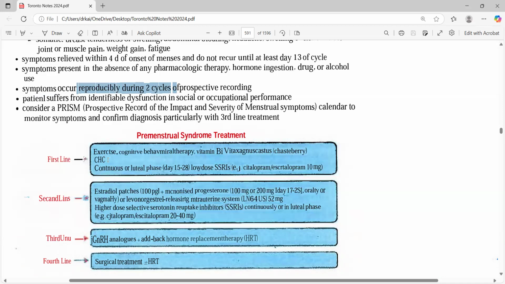But in the other cases, if she had tried combined hormonal contraceptive before, jumping to second, just check for SSRIs. So you have to see what they have tried and don't assume. I keep on telling you, don't assume. Even if they say she was having PCOS or whatever, and she was using some medicine before, they did not mention that she was using CHC, combined hormonal contraceptive.